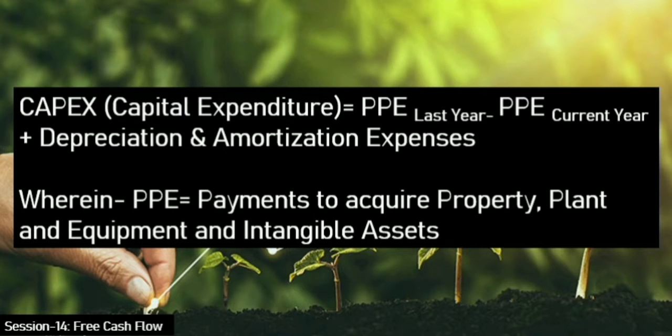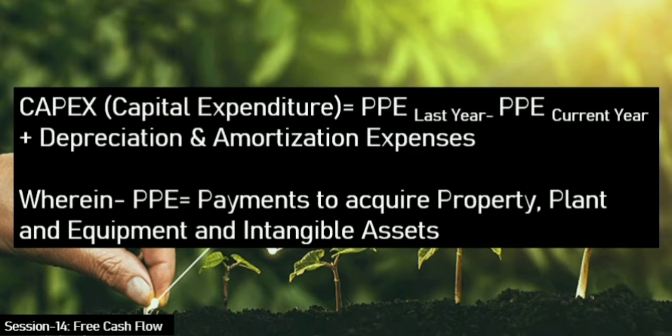That is listed under the property, plant and equipment expense, normally termed as PPE. You will get it from the cash flow statement.